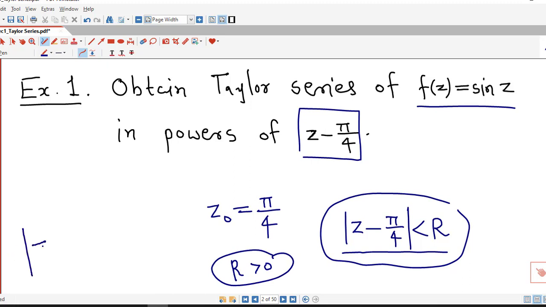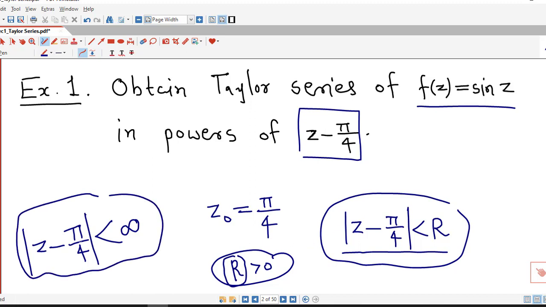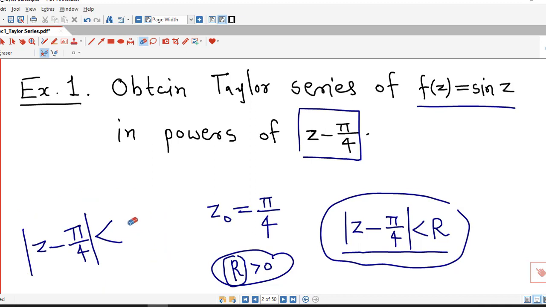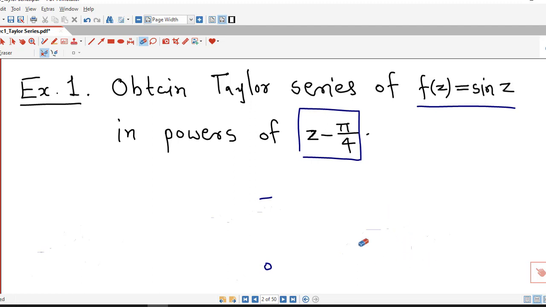So sin z is analytic at all points in the complex plane. There is no restriction on this positive number, or on the radius of this open disk, so we can consider r equal to infinite. So we can find the Taylor series of f of z equal to sin z in powers of z minus pi by 4, which is valid in any circle with center pi by 4 and radius r, considered as infinite. First we have to find the derivatives of sin z.